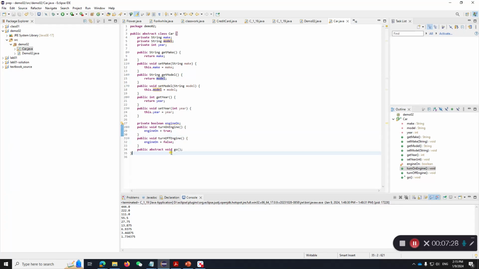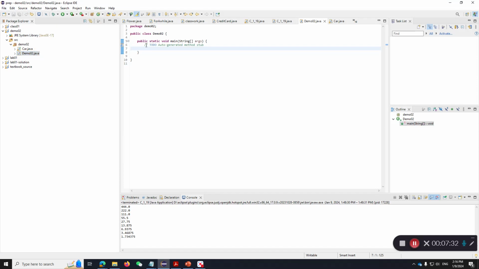Now, having an abstract class, let me do that in the demo here. Let's say we are under the same package. Demo02 should be able to access Car. So let's say we are going to create a car instance, car instance 1.